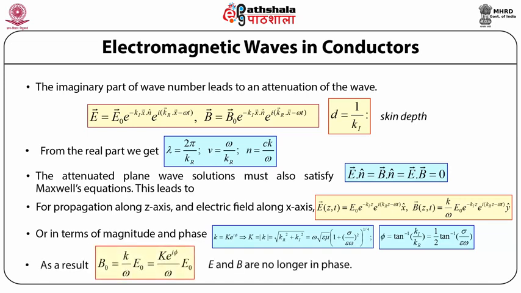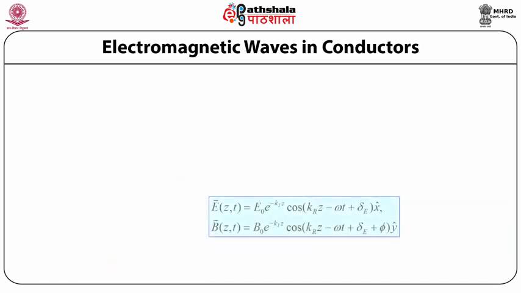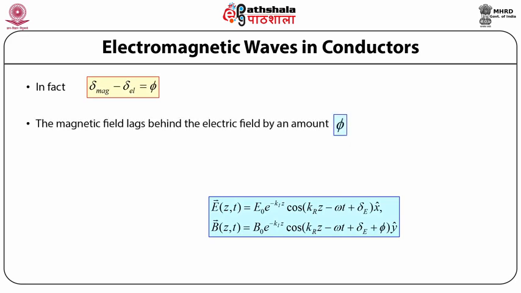So from the above equation we see that B naught equals k by omega E naught, which equals k e raised to power i phi divided by omega E naught. The electric field and the magnetic induction are no longer in phase. In fact, delta magnetic field minus delta electric field equals phi, and the magnetic field lags behind the electric field by an amount phi.